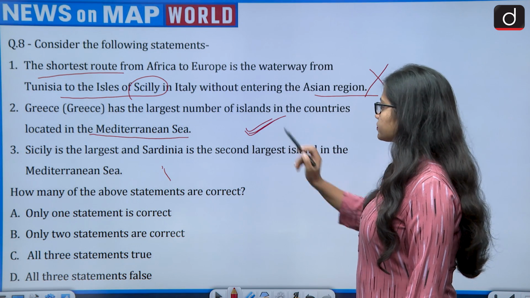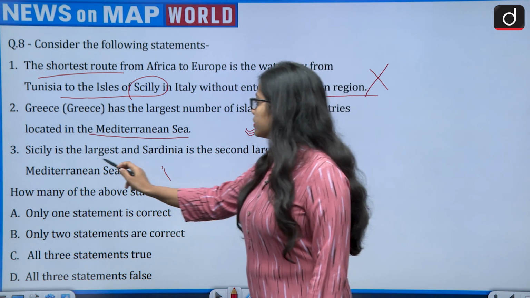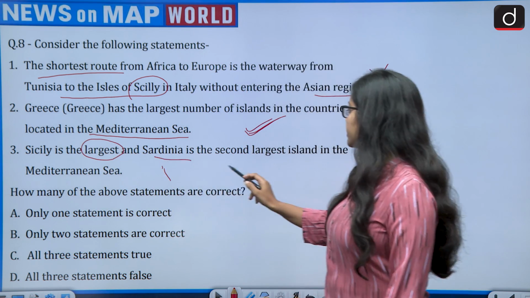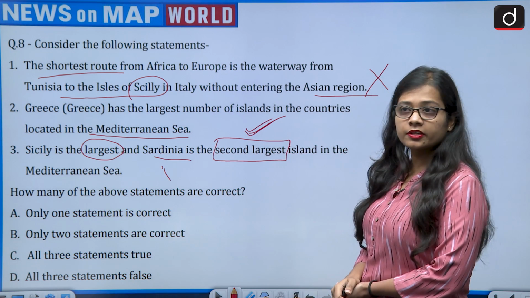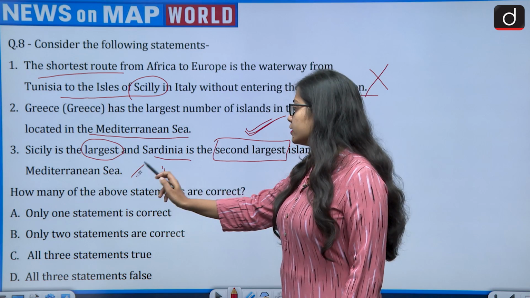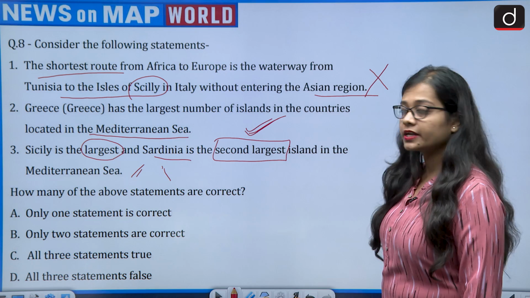This is true. Then the third statement says Sicily is the largest and Sardinia is the second largest island in the Mediterranean Sea. So this is a very interesting one, that it is saying Sicily is the largest while Sardinia is the second largest.